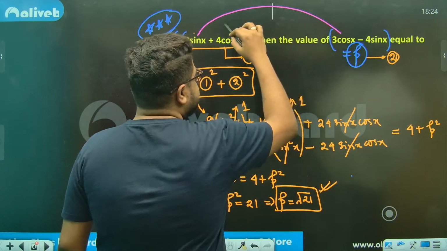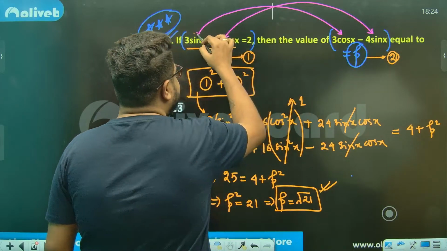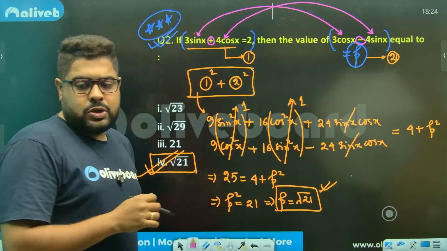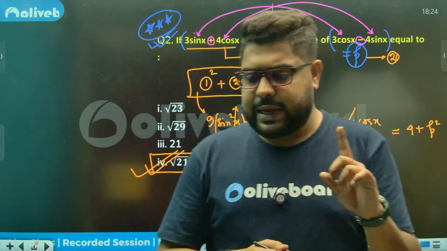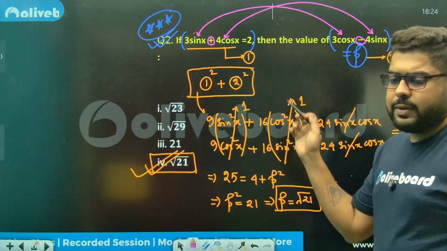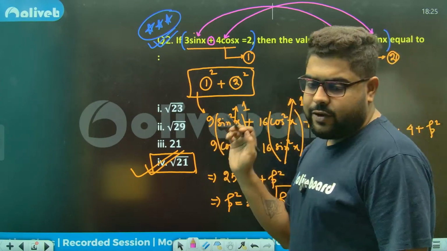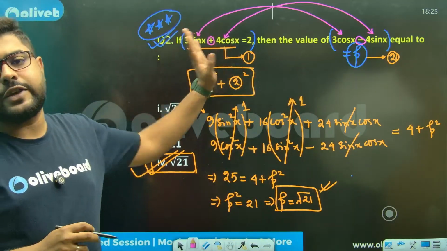Sin x, cos x, cos x, sin x. This pattern recognition is very, very important, and plus here, minus here. So you see, a very weird way of solving. It is not like for normal questions, we don't really solve it like this. But again, for this particular question, this was a very, very good and efficient way.